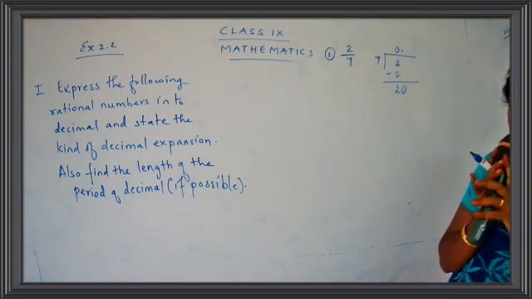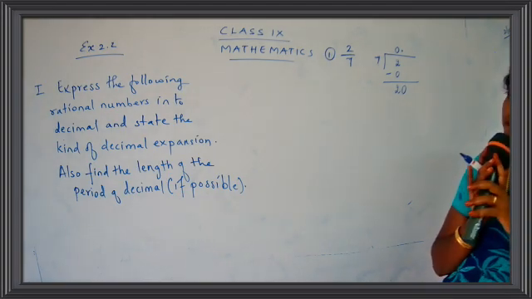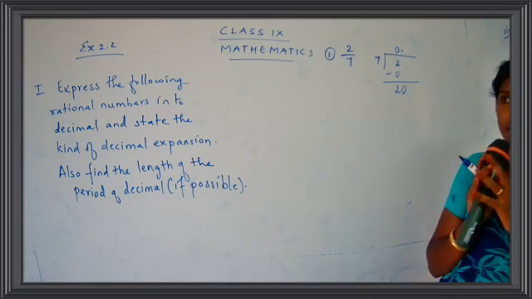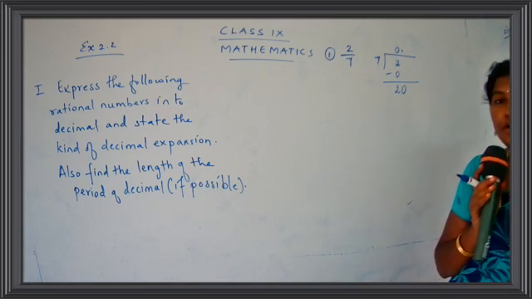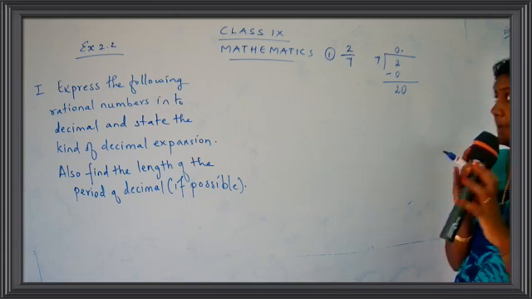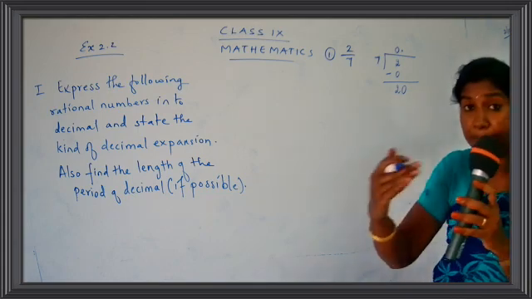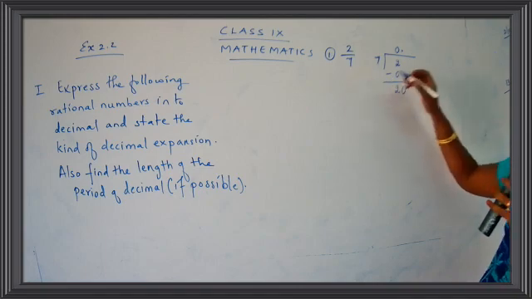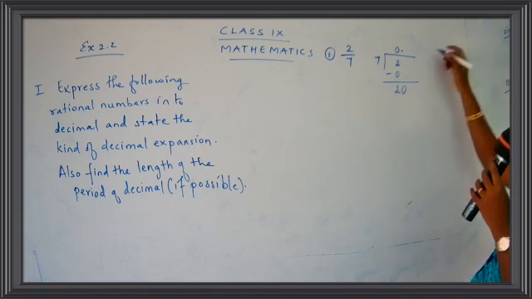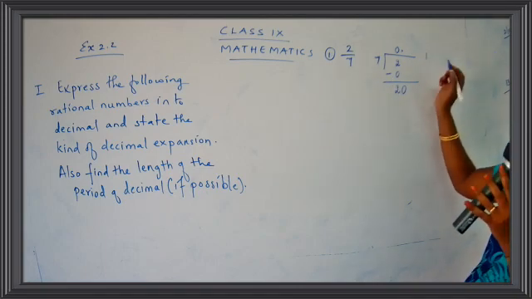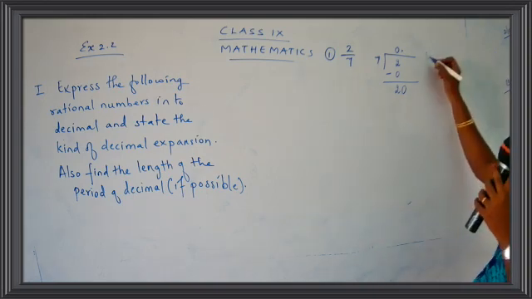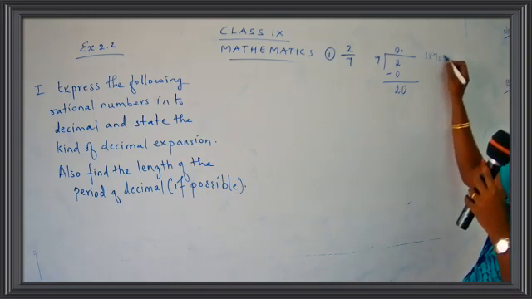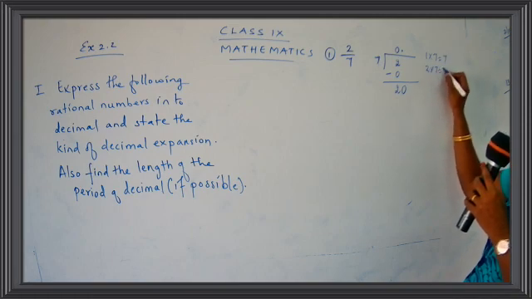Now let's check for the number 20. Now the number 20 is not in the table of 7. You don't have 20 in the table of 7. Or you can say 20 is not divisible by 7. So what you are going to do? You are going to take the closest number. What is the closest multiple of 7? Just see here. I'm just writing the table of 7 over here. This is just for the first sum. And from the second sum onwards, we will be doing directly the answers. So 1 into 7 gives you 7, 2 into 7 gives you 14, and 3 into 7 gives you 21.